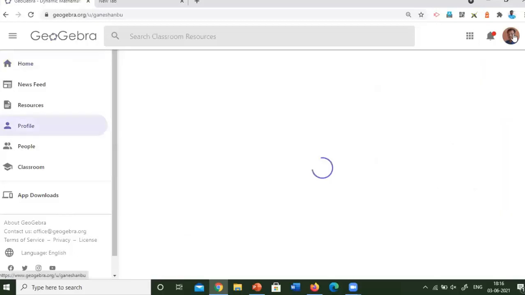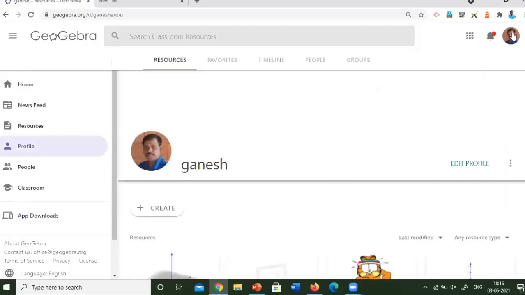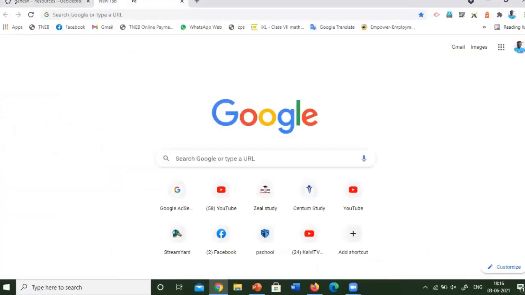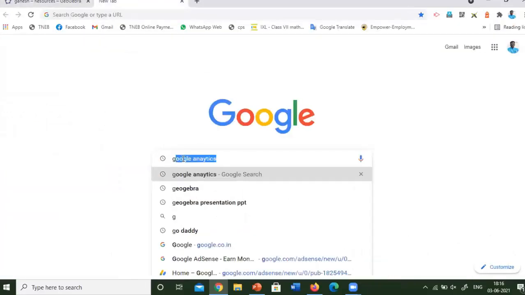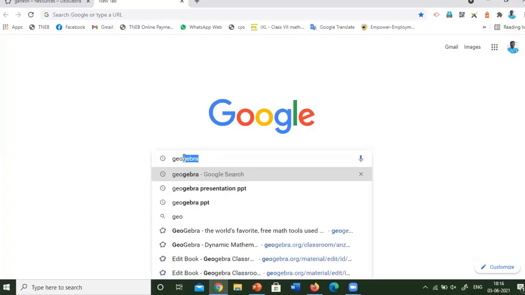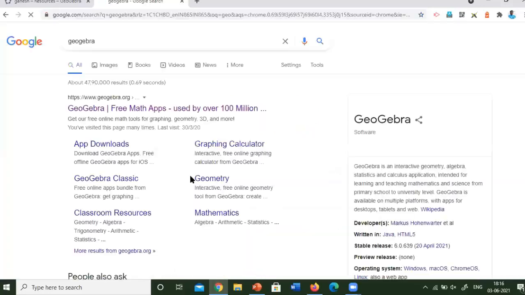this. I have already signed in, so it shows like this. Otherwise, it will show just geogebra.org. You will search just GeoGebra, then the screen will appear like this only. And then you can click on the first link, GeoGebra Free Math app.